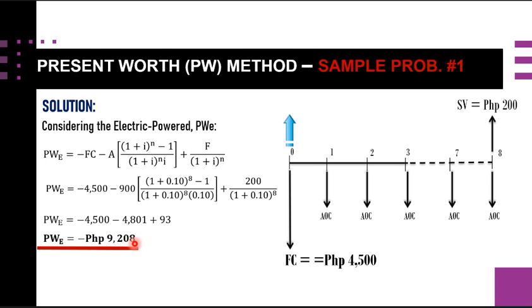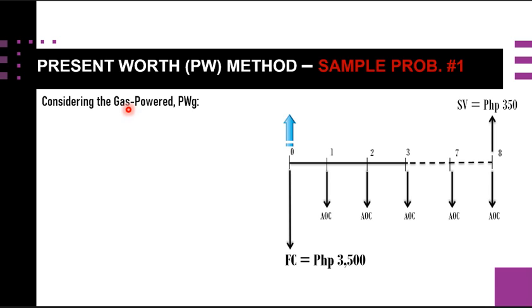So we are done with this electric powered. Next we are going to calculate the present worth value of our second alternative, which is this gas powered, denoted by this PW subscript J.